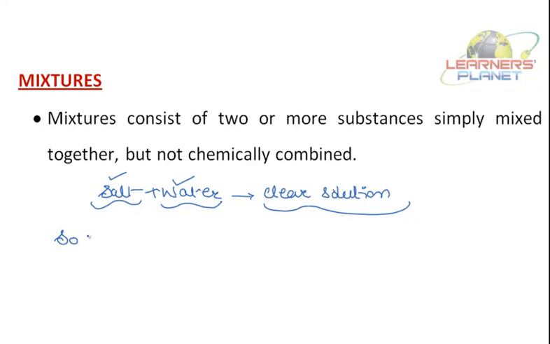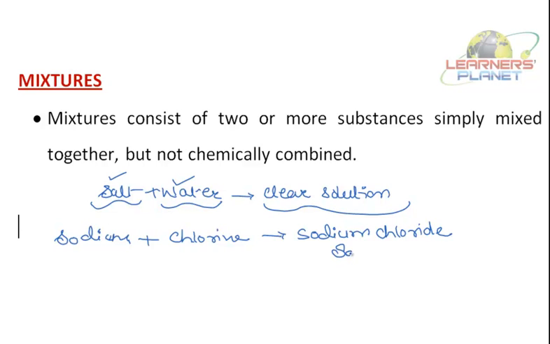Say sodium combined chemically with chlorine, that is, there was some force of attraction between them, and they formed sodium chloride. That is the salt. Now this salt has altogether different properties from sodium and chlorine.